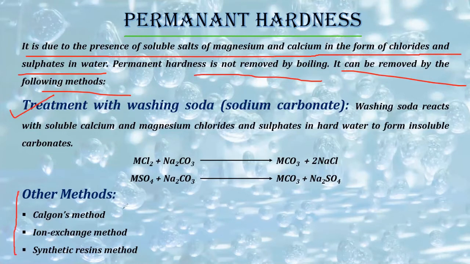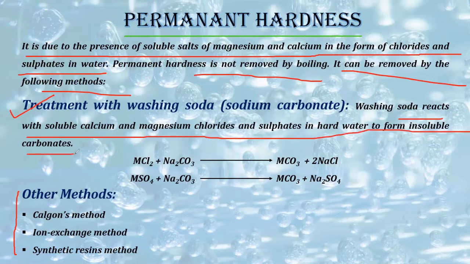Okay, so treatment with washing soda is the first method. Washing soda reacts with soluble calcium and magnesium chlorides and sulfates in hard water to form insoluble carbonates. So whenever we are adding washing soda to water, what will happen? The calcium and magnesium chloride and sulfate in hard water will react with washing soda to form insoluble carbonates.